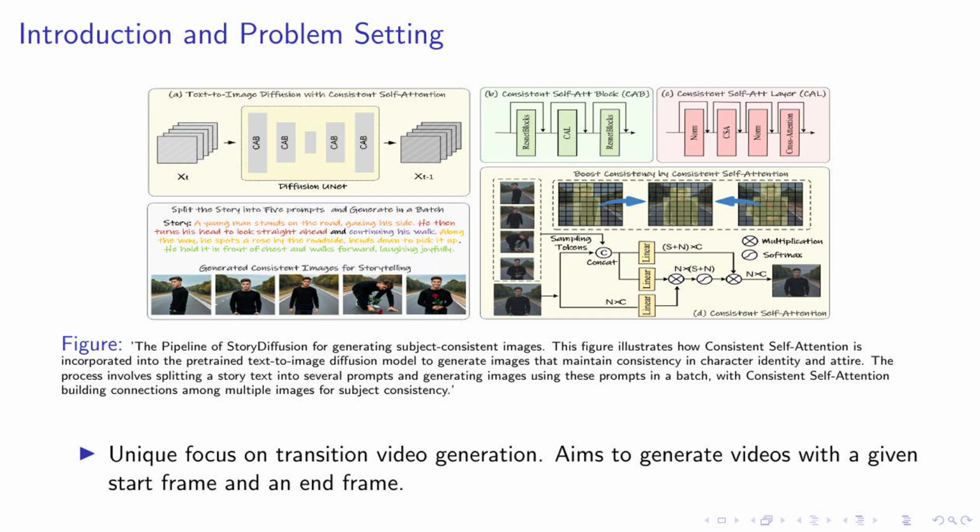Now, let's shift our focus to a unique aspect of our method: transition video generation. Unlike traditional methods, StoryDiffusion aims to generate videos with a given start frame and an end frame. This allows for a more controlled and precise video generation, which we believe is a significant step forward in this field. Stay tuned as we delve deeper into how this works in the following slides.